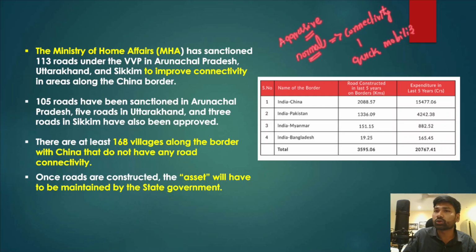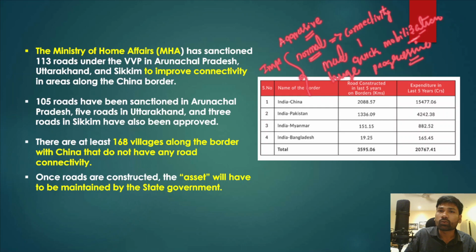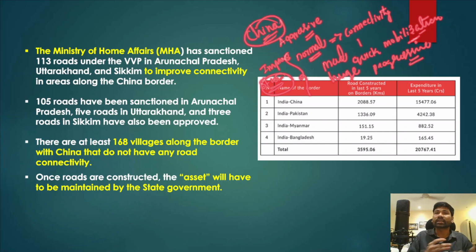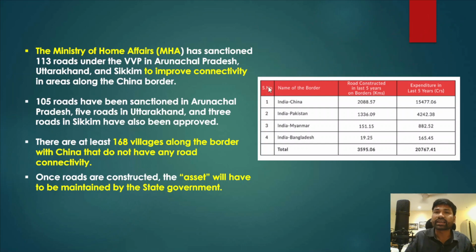But according to the reports, if you look at the other side of the Chinese border, they have made huge progress with respect to the development of infrastructure on the other side. So we must improve our infrastructure, otherwise we will lose the strategic advantage with respect to China, and China would have more of an edge in case of any conflict or any war that erupts in future. Because of that reason, India has focused on further improving infrastructure and connectivity across these villages.